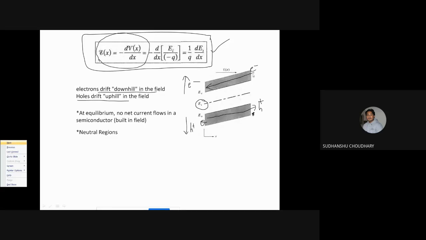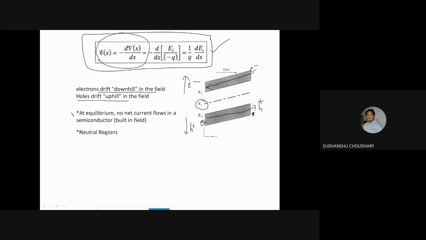And since the electrons are drifting downhill, obviously it is justifiable because electrons are moving now from high energy region to low energy region. Similarly, holes are moving from high energy region to low energy region. Okay.